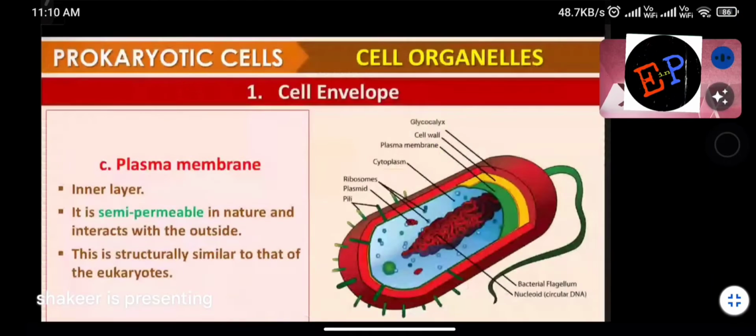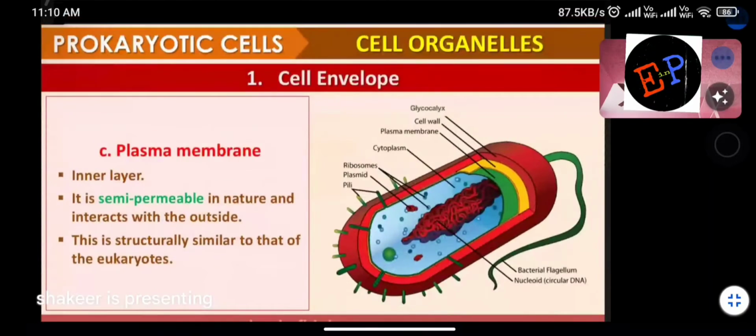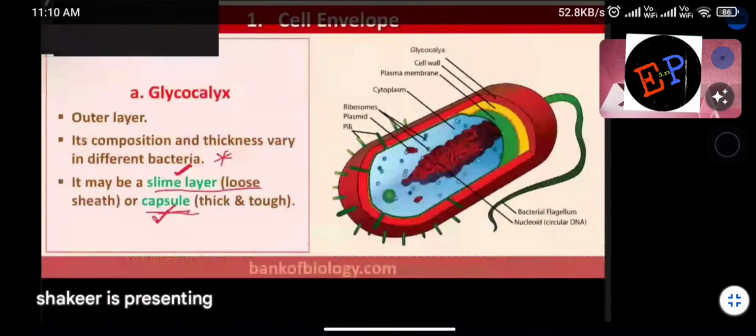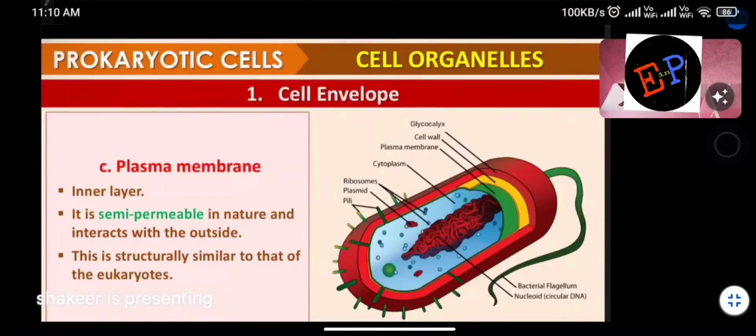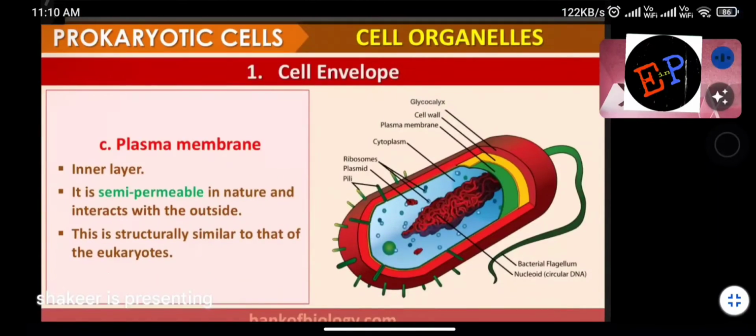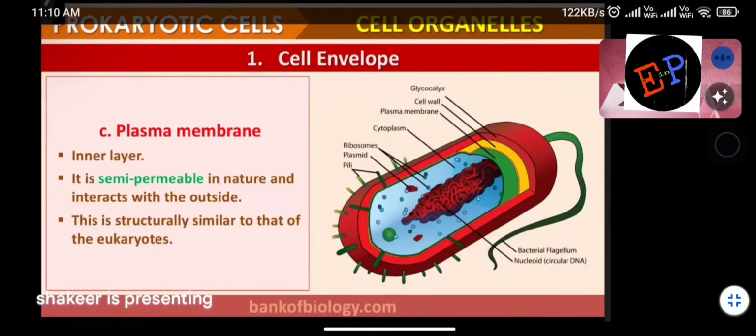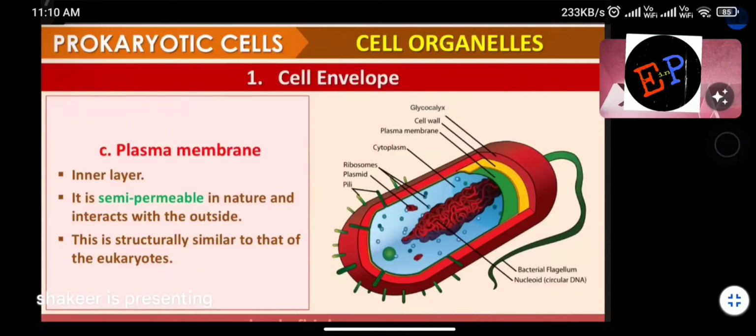Okay. Next, plasma membrane. The inner layer is semi-permeable in nature and interacts with the outside. What is meant by semi-permeable? See, in between the glycocalyx and plasma membrane, the cell wall also will be present. I think he forgot to give about the cell wall.